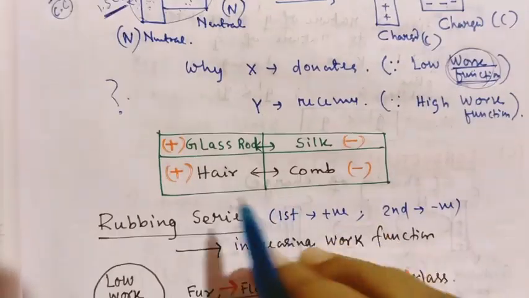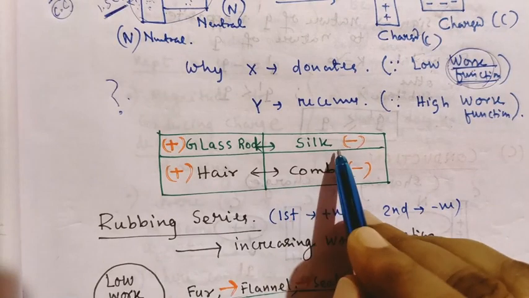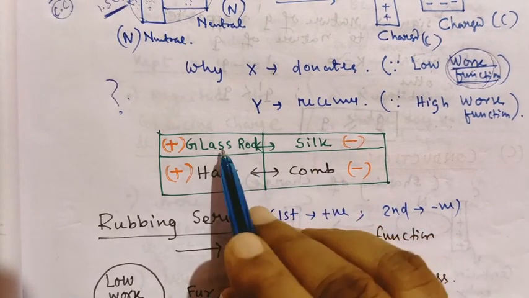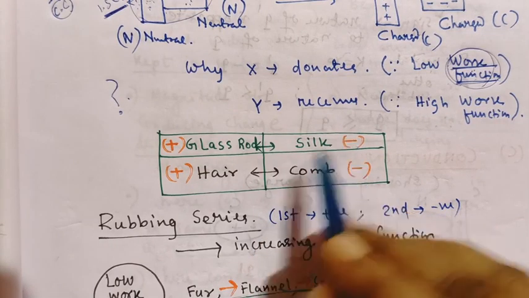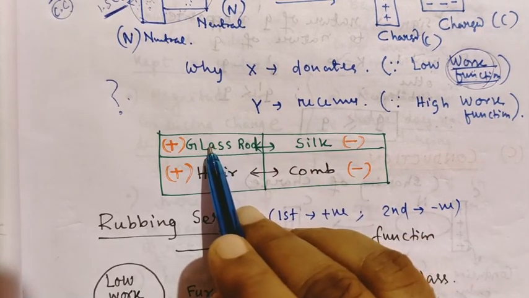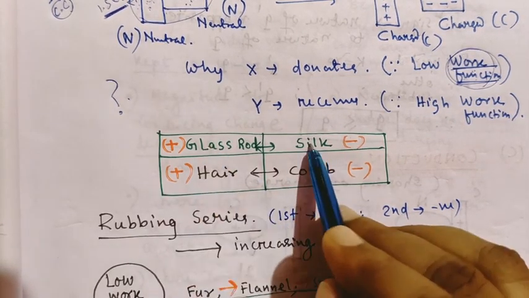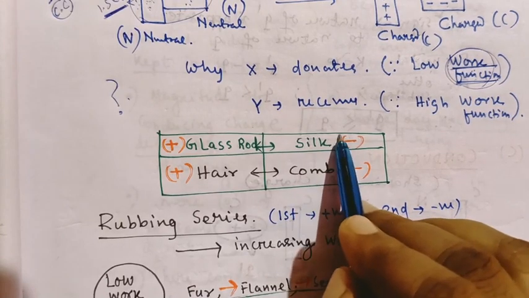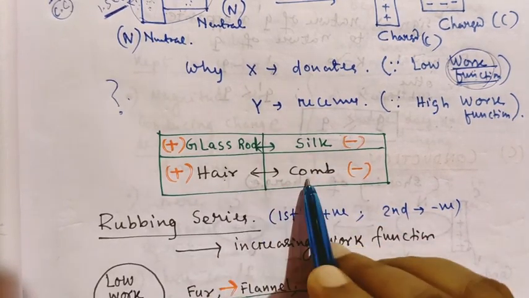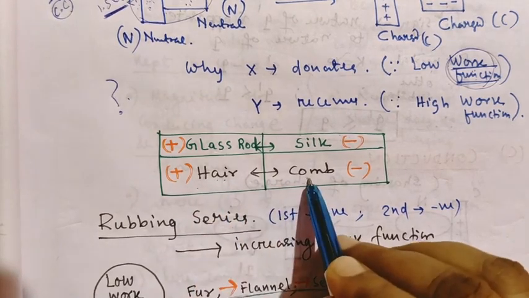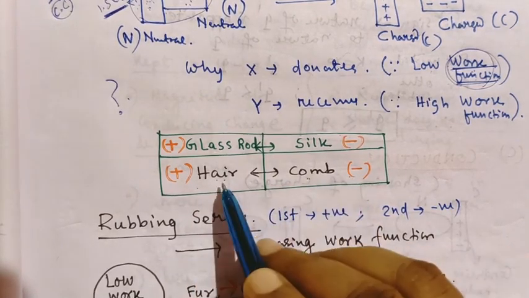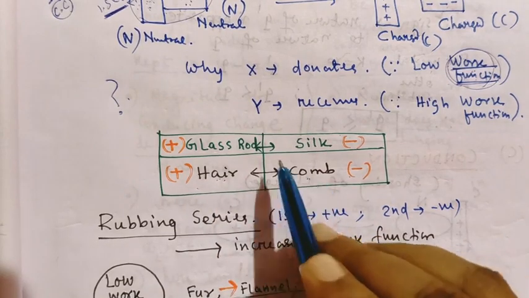Now come to your example. When a glass rod is rubbed with silk, the glass rod donates electrons and silk accepts electrons. Here the work function of glass rod is low and that of silk is high. In the hair and comb pair, hair has a low work function and comb has a higher work function. That's why hair is positive and comb is negative. This is the basic concept.